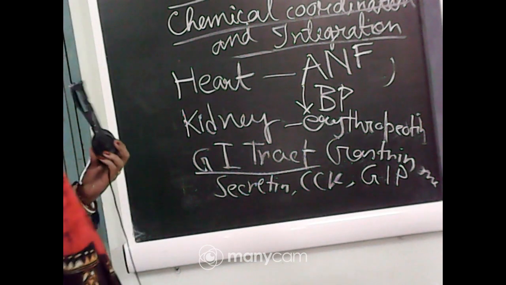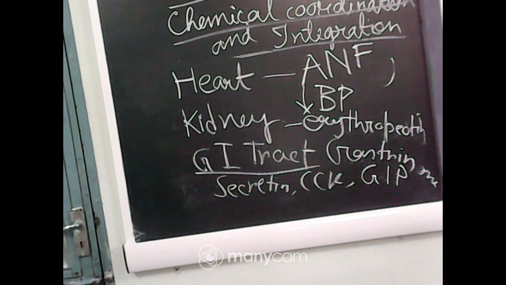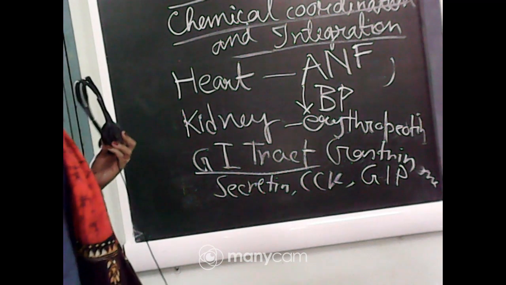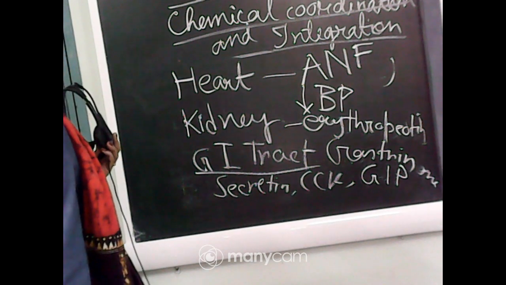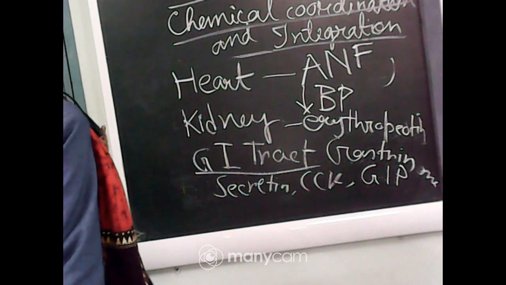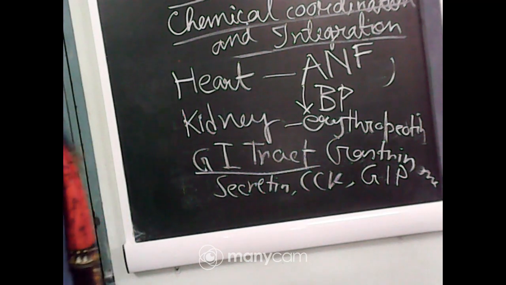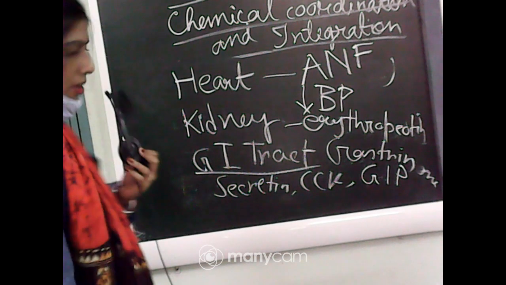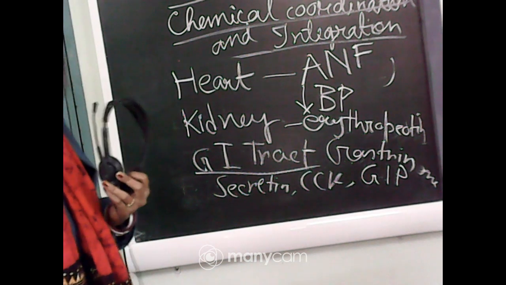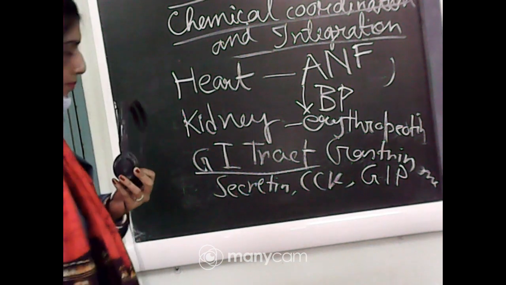From the previous part you have seen that both ANF and erythropoietin are peptide in nature. Now, the hormones which are released from the gastrointestinal tract are also peptide in nature. Now we have to know about the function of all of them.